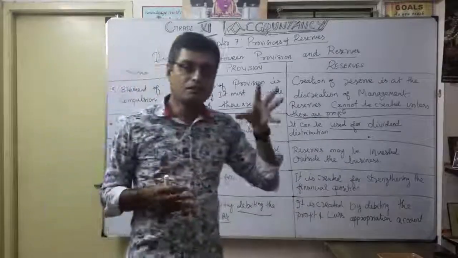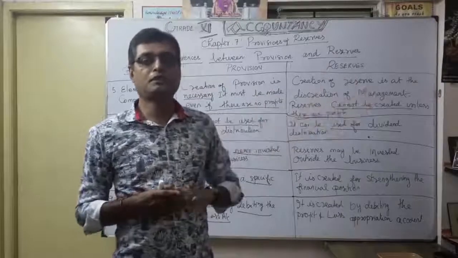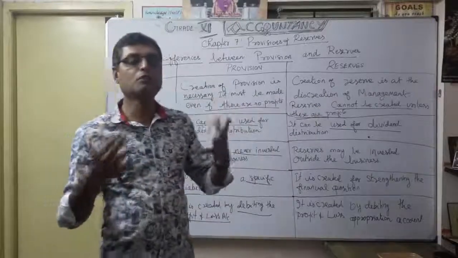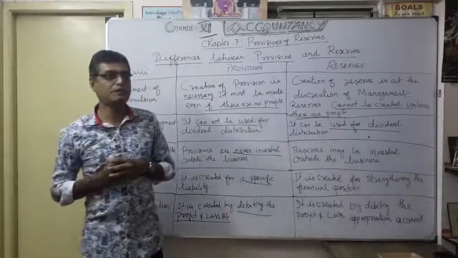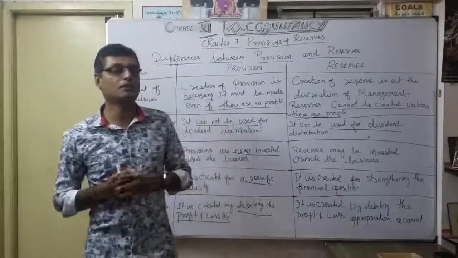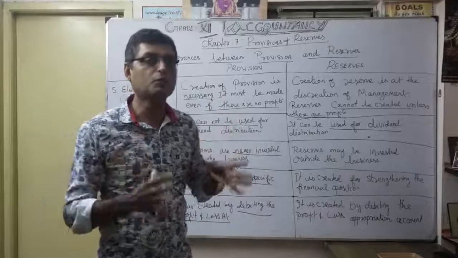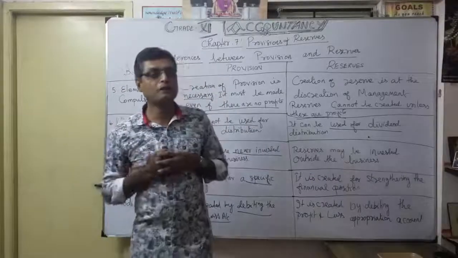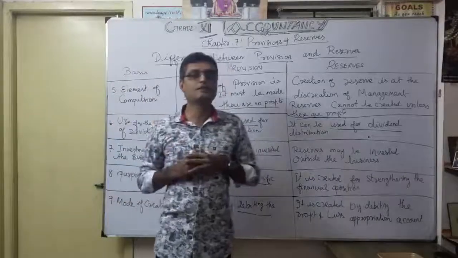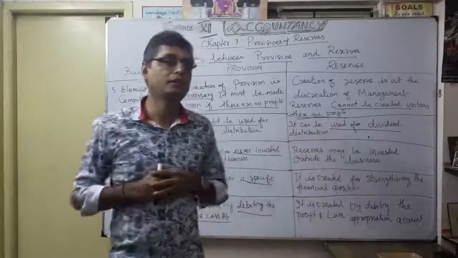Why? Because you want to reduce the profit. Otherwise, what will happen? You can't show the true profit. Correct. That's why provisions are very, very important. So a provision is created in the profit and loss account, shown on the debit side. When you prepare the final accounts and the profit and loss account, you will be able to understand. So don't worry.